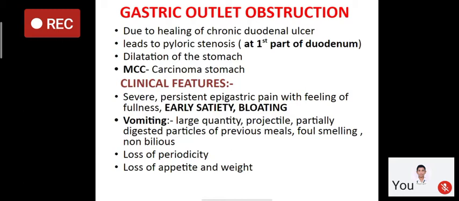Gastric outlet obstruction is most commonly due to carcinoma of the stomach, but in case of duodenal ulcer, it is due to the healing of a chronic duodenal ulcer. When there is healing at the first part of the duodenum, there will be narrowing of the lumen, so the pylorus will have stenosis. The proximal part of the stomach will be dilated and distended, so the content of the stomach will not go into the duodenum, and it will lead to gastric outlet obstruction.